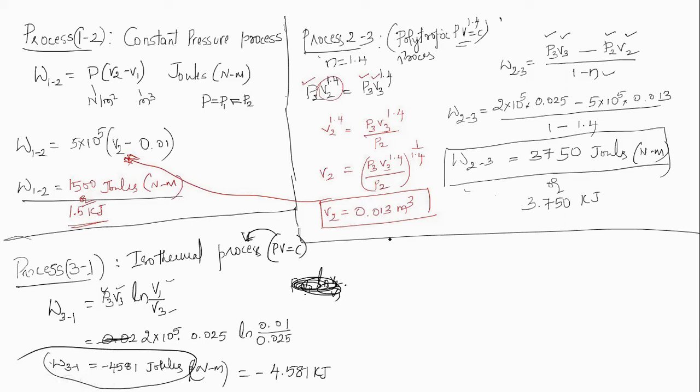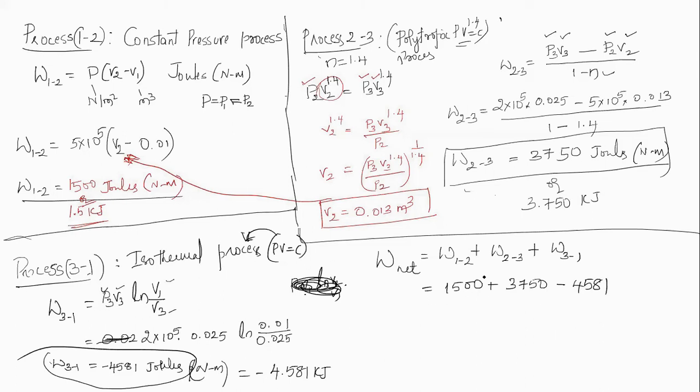Now, what is the net work done? Net work done, it is the work done during the process W1 to 2 plus W2 to 3 plus W3 to 1. W1 to 2 it is 1500 joules. W2 to 3 it is 3750 joules. W3 to 1 is minus 4581 joules. So remember, you are keeping it in joules.